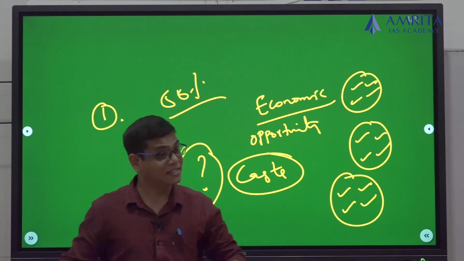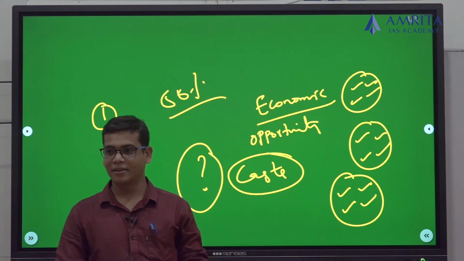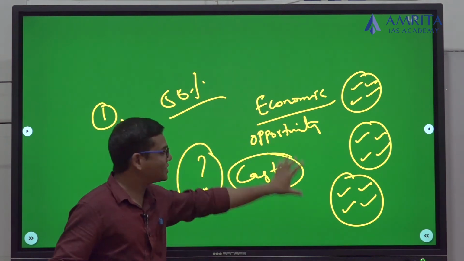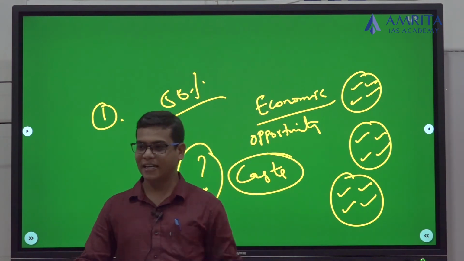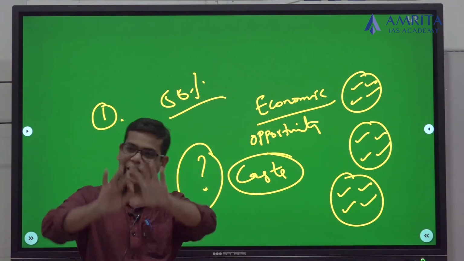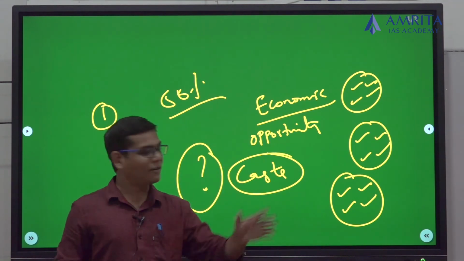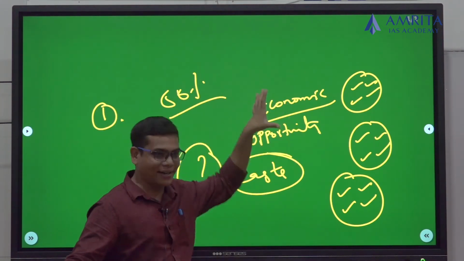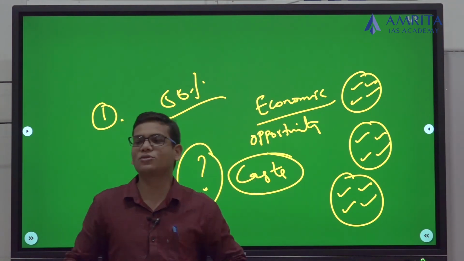My problem is not even that. My problem is we started implementing this policy of reservation for SCs and STs, and we extended it to the OBCs. Now we want to subcategorize it. Okay, we are doing this exercise. But is it really an efficient tool to bring social justice?